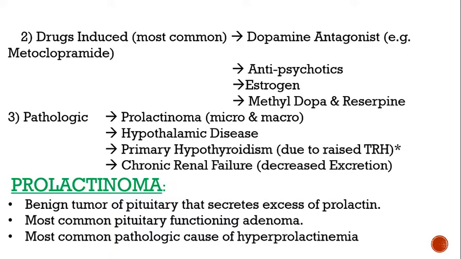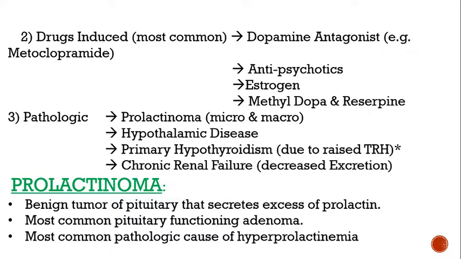Okay, so antipsychotics, the patient may be using antipsychotics which can decrease dopamine, and estrogen, which has its negative feedback effect on the pituitary gland. So as a result, prolactin may rise, and methyldopa and reserpine. Okay, pathologic things that cause hyperprolactinemia: the most common is prolactinoma, which we will discuss now, and then hypothalamic diseases.